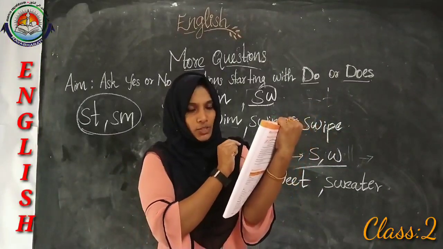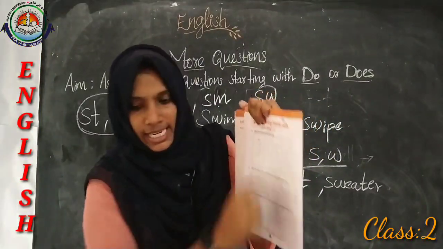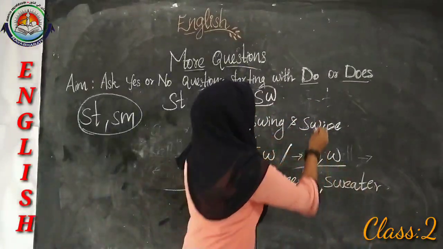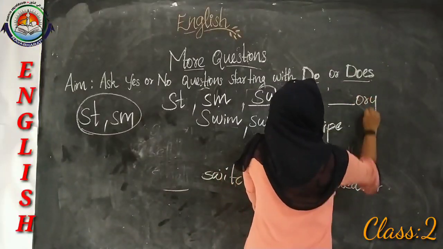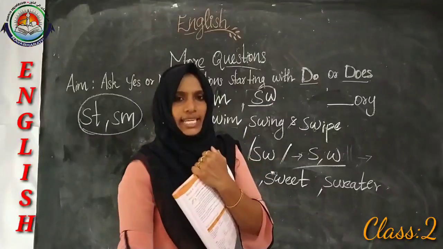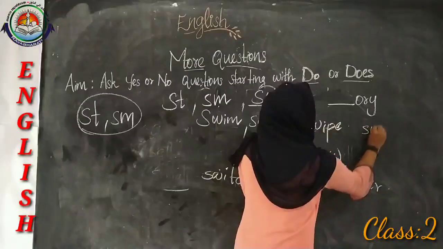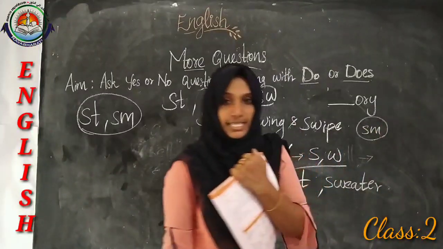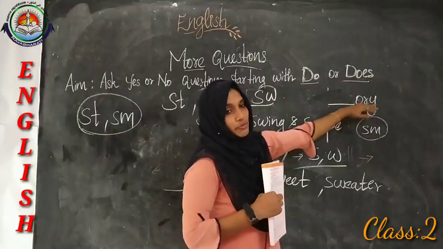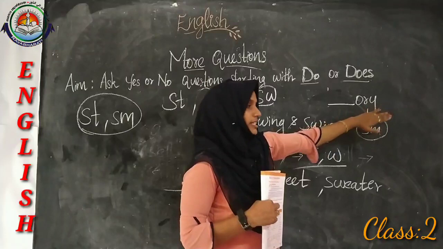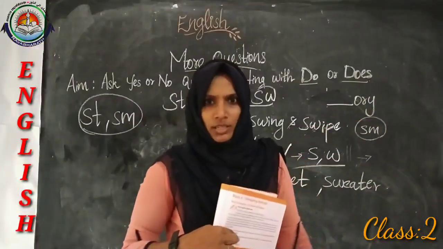So smart, it is already given. Then there is dash, dash, then ORY. If you are taking SM, if you are taking the letters S and M together, what will the word be? Yes, it is smory.